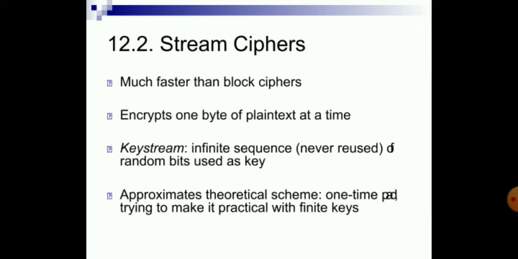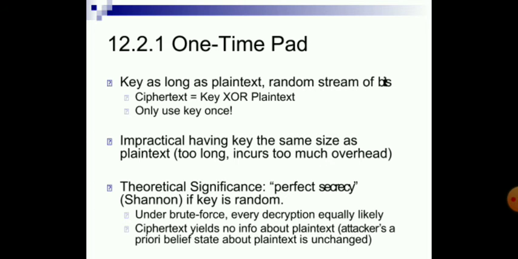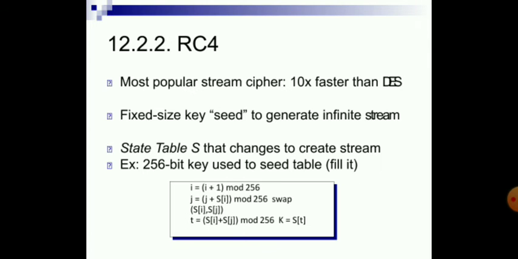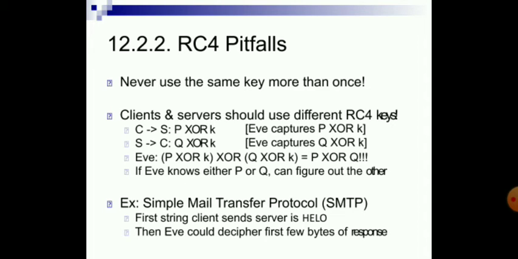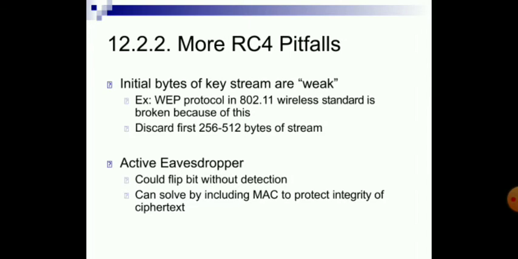Infinite random bits used as a key: a one-time pad. Trying to make it a one-time pad only uses the key once. RC4 is the most popular stream cipher, 10x faster than DES. A fixed-size key seeds the generator to produce an infinite stream, and other ciphers do this too. RC4 pitfalls: never use the same key more than once.